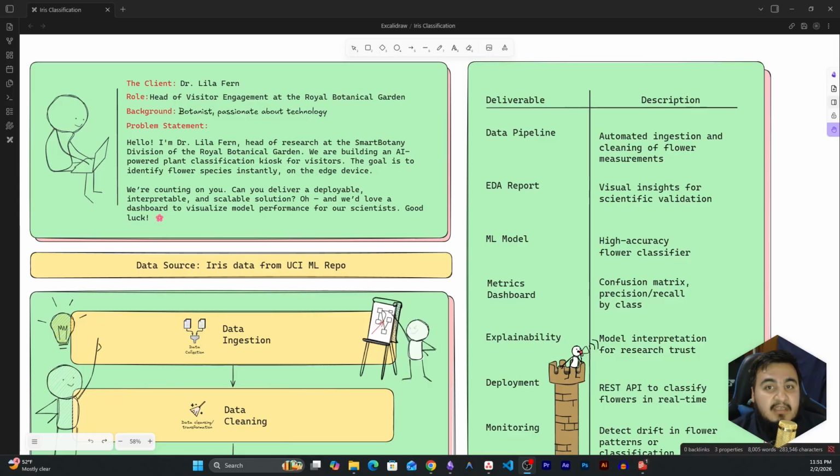They are counting on us, you and me, so they are basically asking us to deliver a deployable, interpretable, and scalable solution, and they would love to see a dashboard to visualize the model performance for their scientists so that they can extract meaningful insights from that. The doctor wants us to get information from the iris dataset. This is, by the way, if you don't know already, an open source dataset which is available on an open source platform called the UCI Machine Learning Repository, which contains different datasets you can use to train your machine learning models, to perform different experiments, and also to learn different machine learning models and workflows.